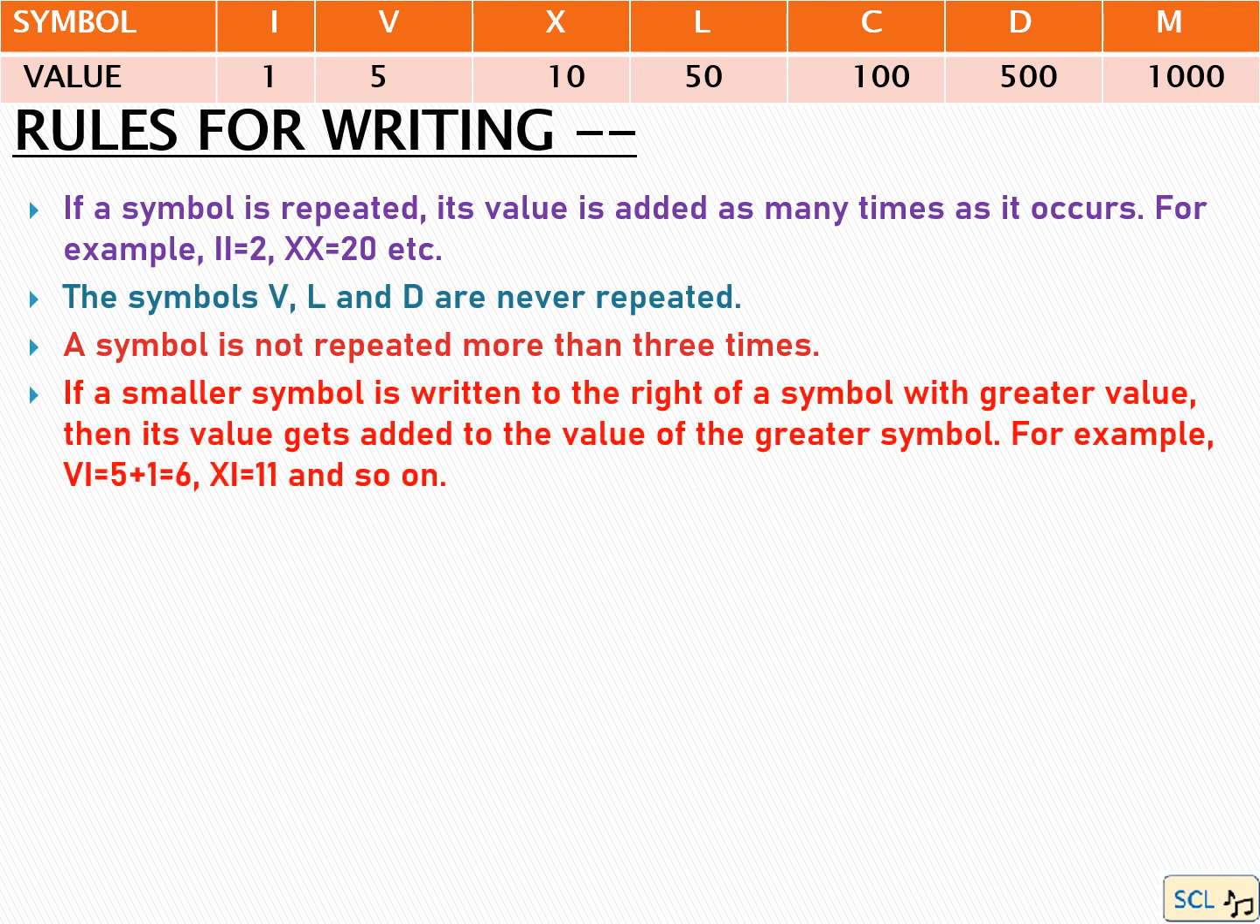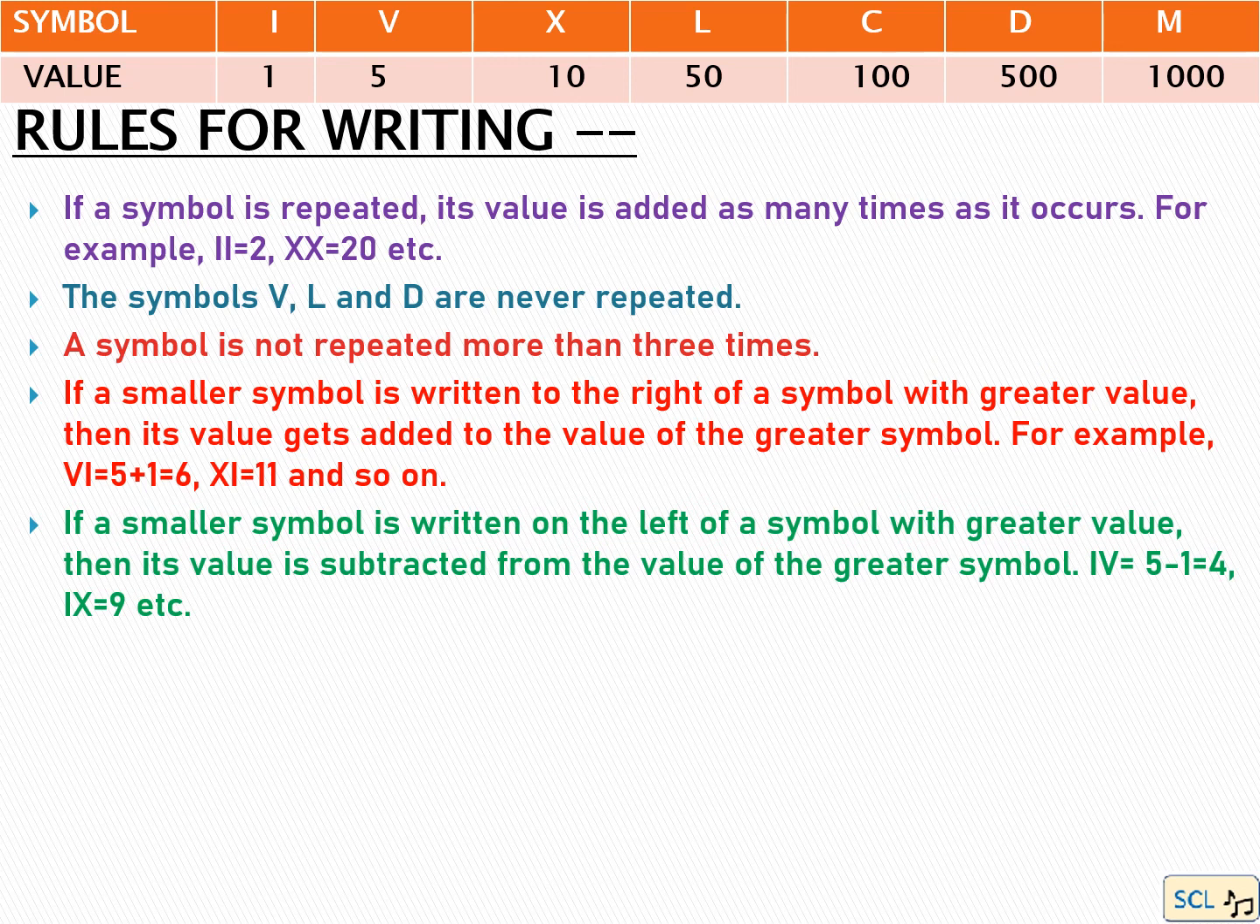If a smaller symbol is written to the right of a symbol with greater value, then its value gets added to the value of the greater symbol. For example, VI. This means 5 plus 1. So the number is 6. XI. That means 10 plus 1. That is 11.